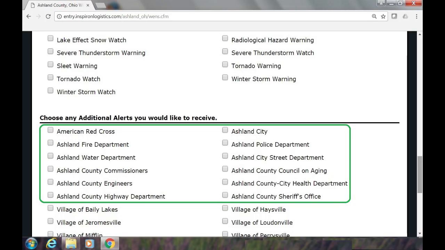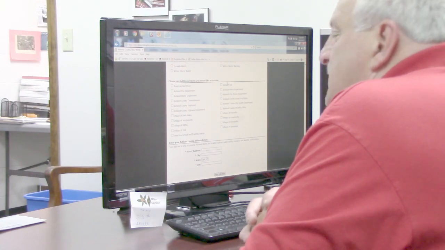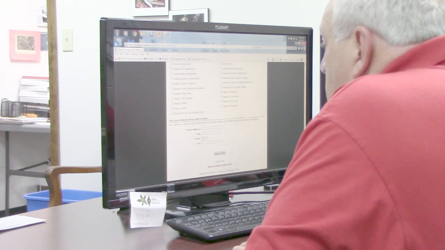Also, the Sheriff's Department and the Health Department. If we would have a public health emergency, the Health Department would have the opportunity to send out an alert letting folks know of the health emergency, and they would then give you very pertinent and important information on how to be safe during a health emergency. You get to pick and choose whatever you like out of that menu of boxes.